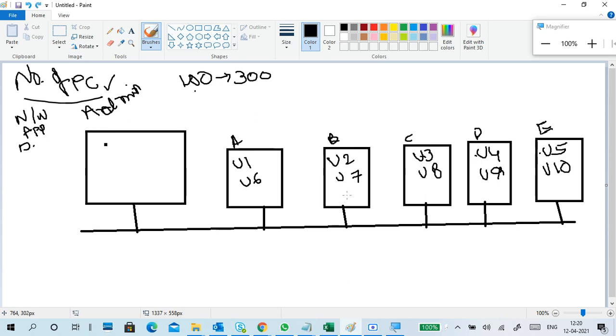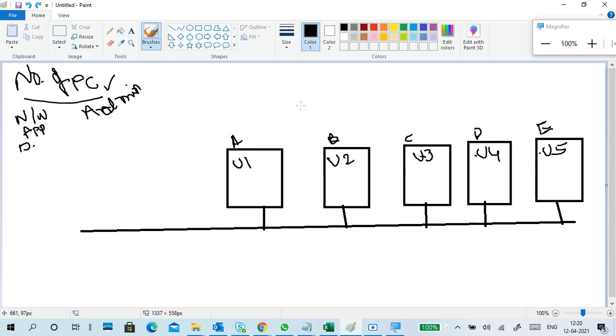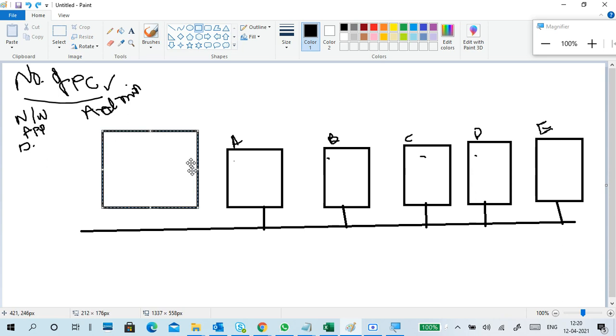Understand the issues, then you will understand the use of this explanation. Okay, so we'll keep it aside. Now what I do: I don't create accounts on each PC. What I will do is put in one centralized PC,